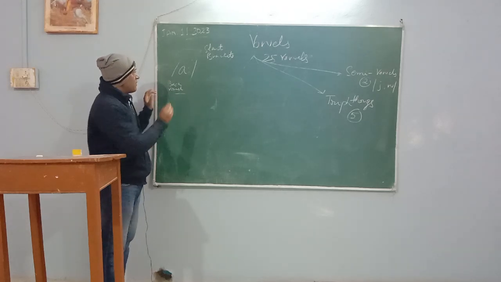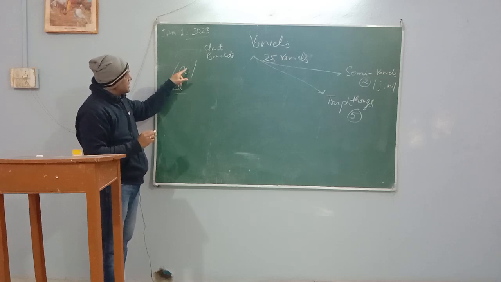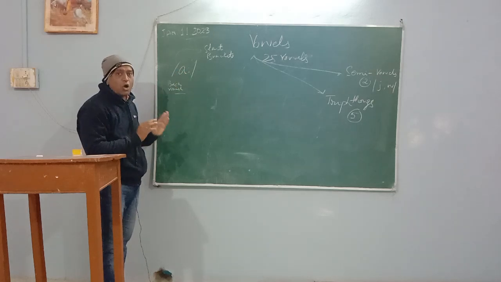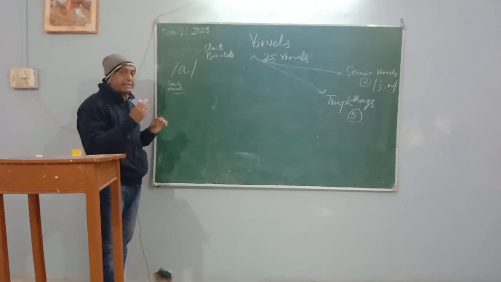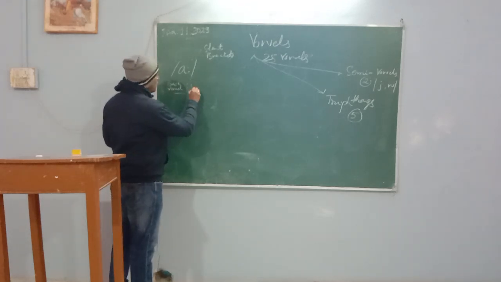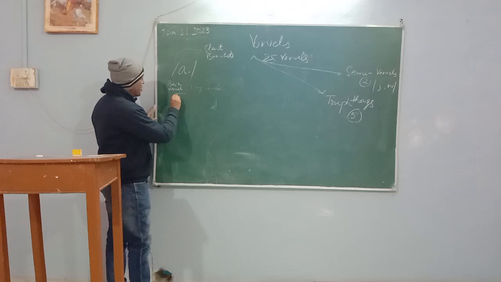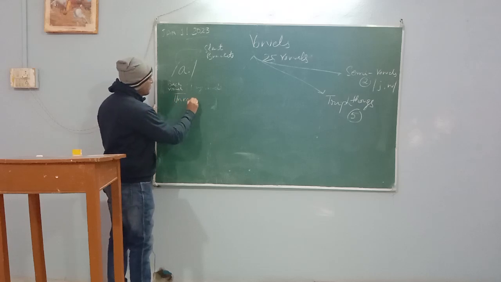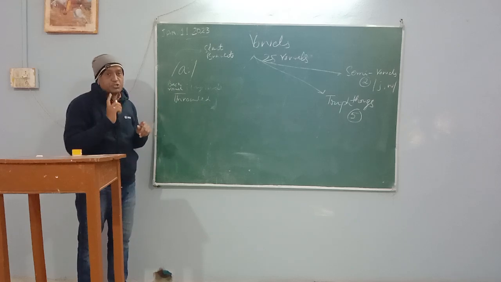It is called a long vowel. Why? Because there are two dots, a colon. It means it is a long sound. So once the colon is there, it means it is a long vowel. But once we articulate it, the tongue goes back, so it is also called a back vowel, long vowel. Long vowels are unrounded. Why is it unrounded? Because our lips do not round.